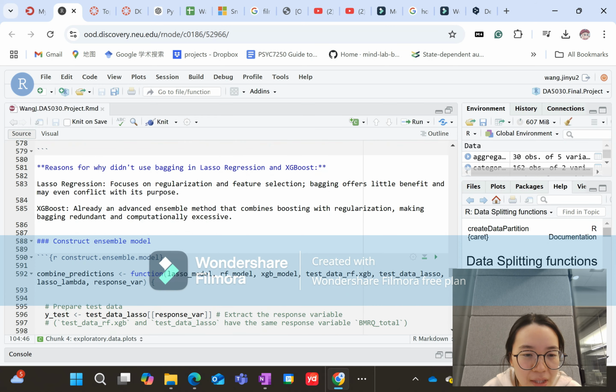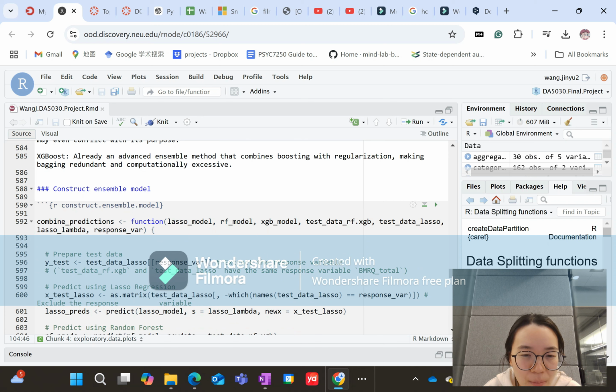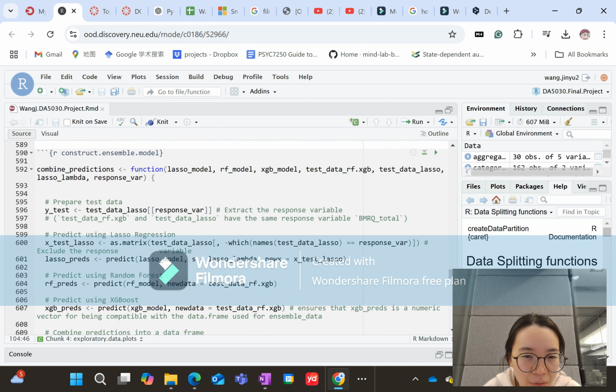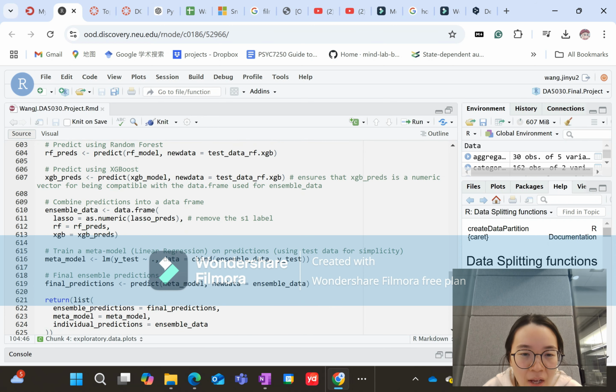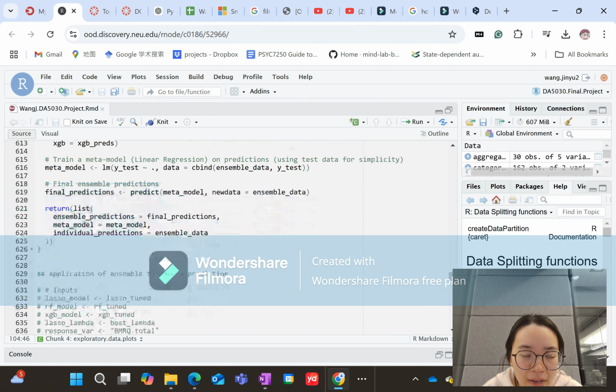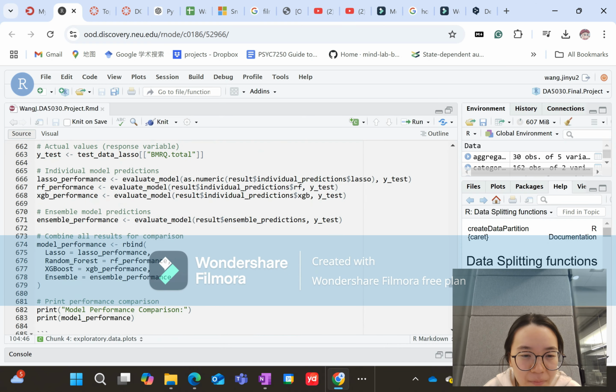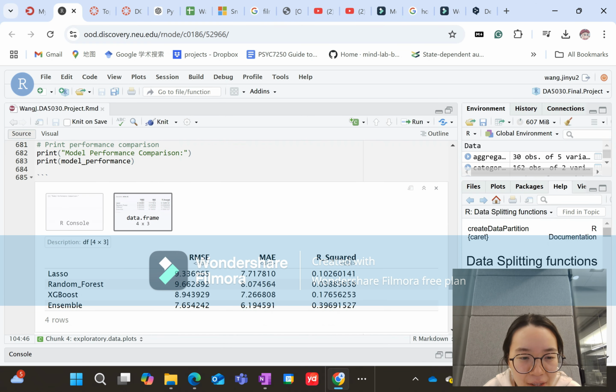I also created an ensemble model by combining the three models using linear regression and compared the performance of the ensemble model and individual models. As we can see in this table, the ensemble model has better performance than all three individual models.